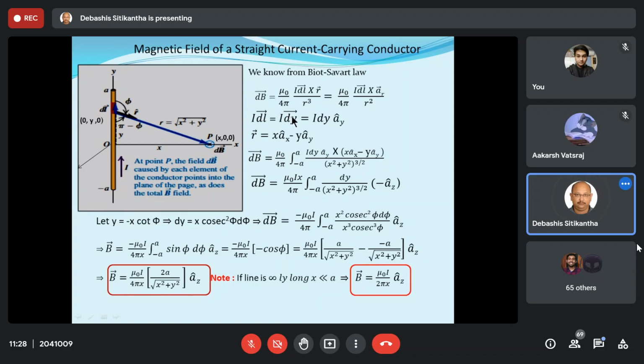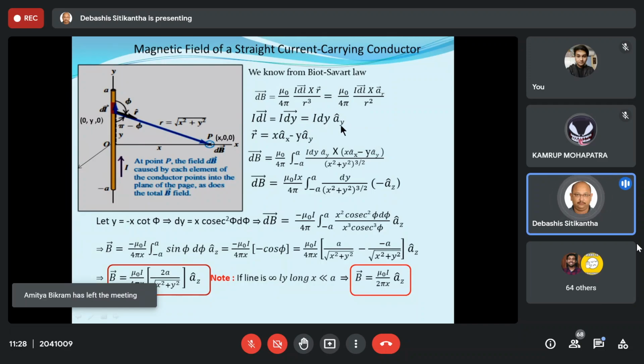Okay. Now this dy vector is a vector quantity, so let us write it in another way. dy is the magnitude part and ay cap is indicating the direction. So your IDL vector, or the current element in this particular example, is nothing but I dy ay cap. Next, we have to find the expression of this position vector r.